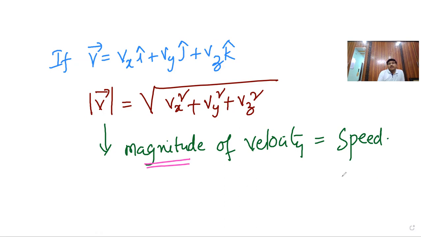The magnitude of the velocity vector is given as modulus of v bar, square root of vx square plus vy square plus vz square. That becomes speed for small interval. Be careful, for small interval of time.